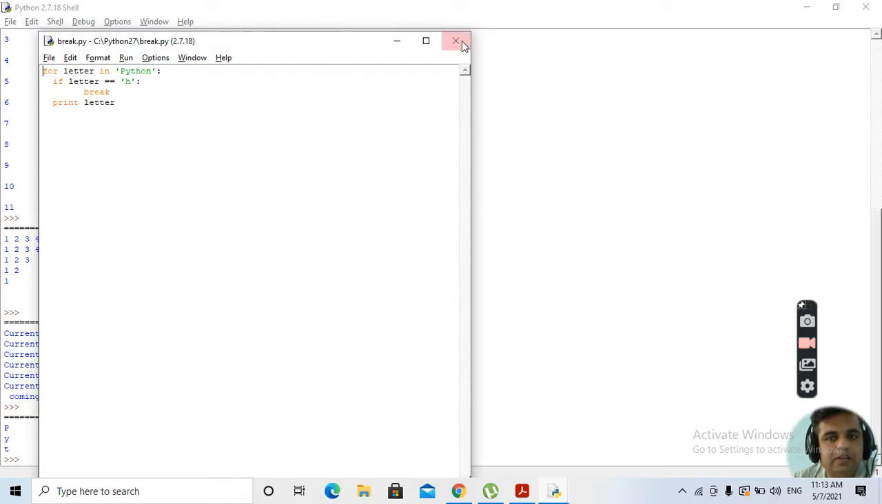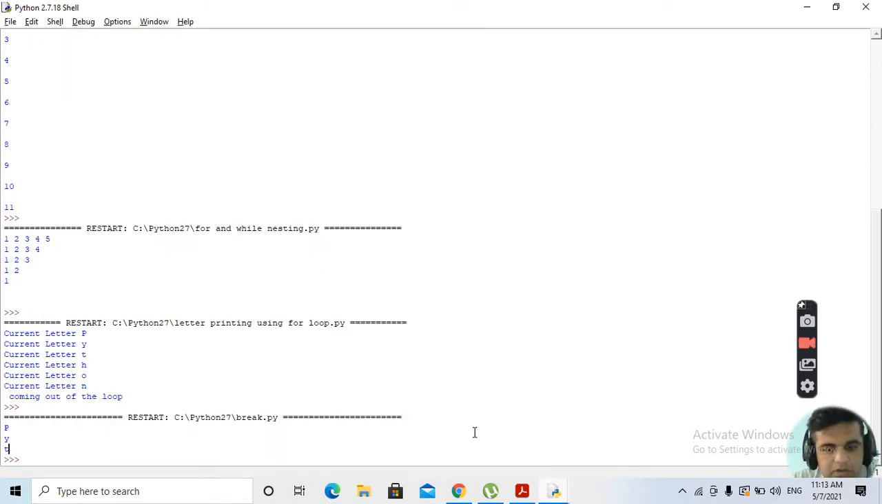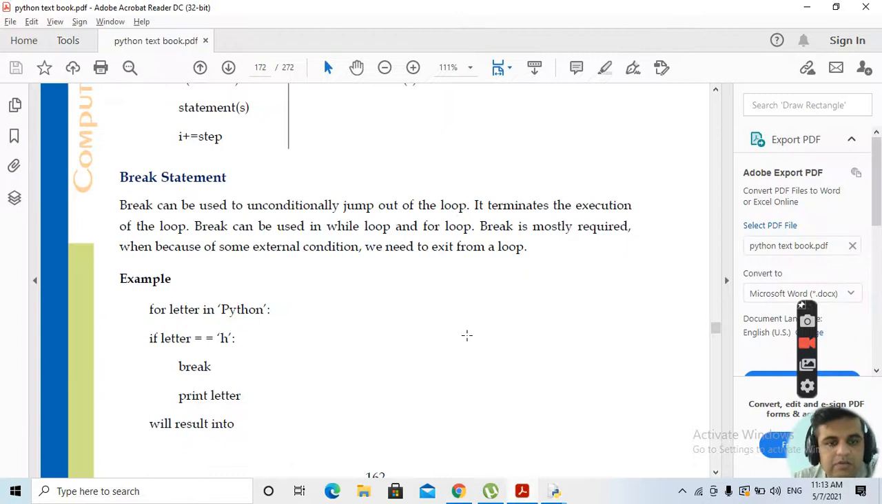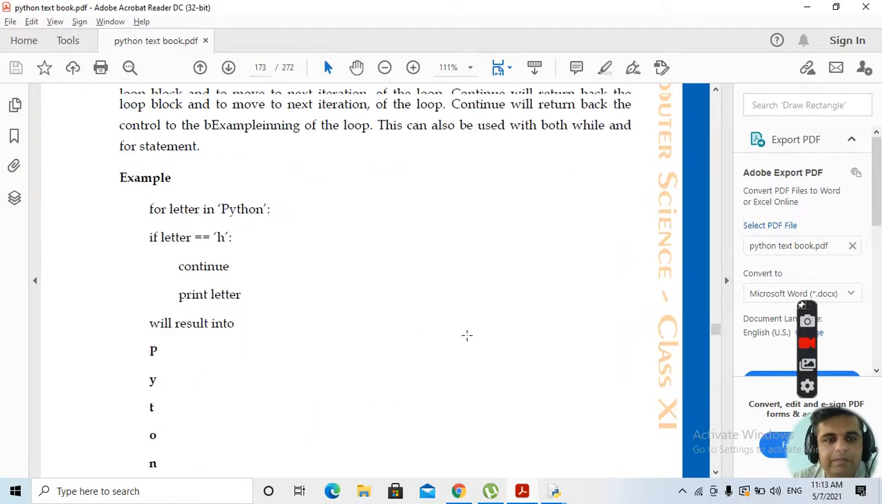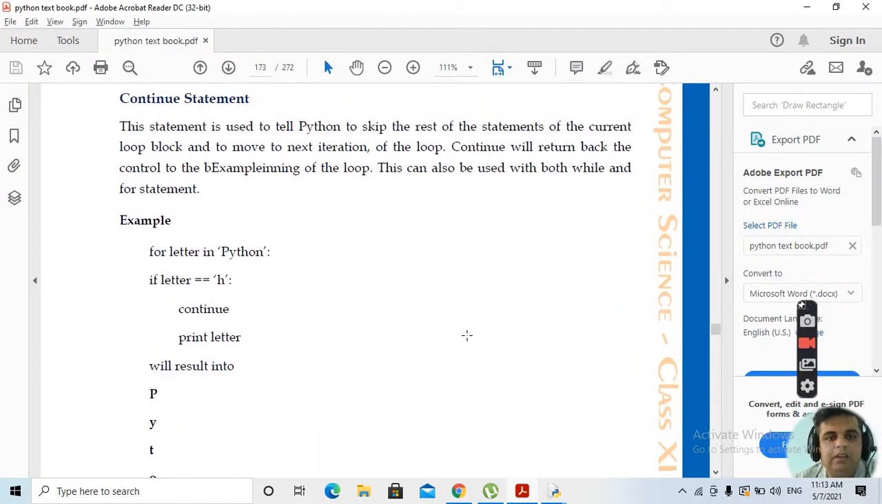Similarly, the continue statement is there. Again, that can be used. We will be looking at the continue statement. What is the continue statement? It is used to tell Python to skip the rest of the statements of the current block and move to the next iteration of the loop.